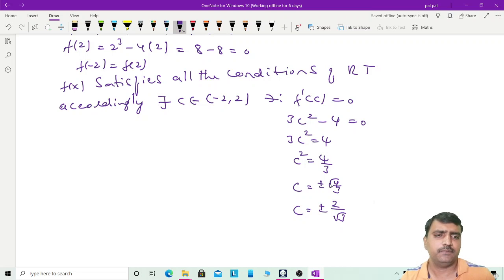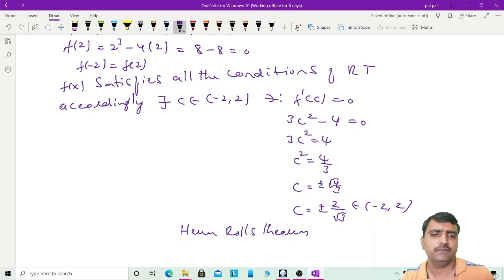So 2 by root 3 and minus 2 by root 3, both the values belong to -2 to +2. So these two are the values belonging to -2 to 2. Hence Rolle's theorem is verified.